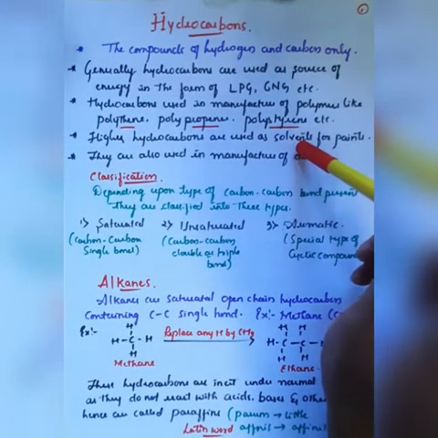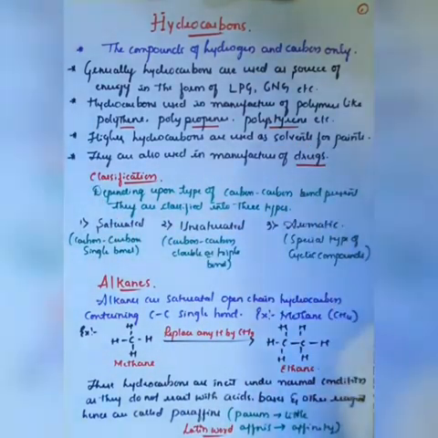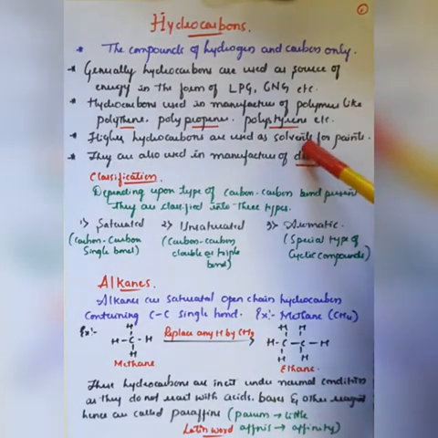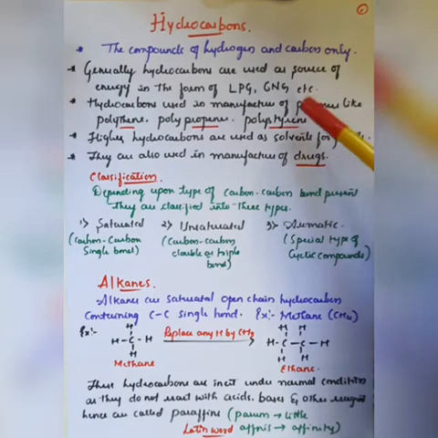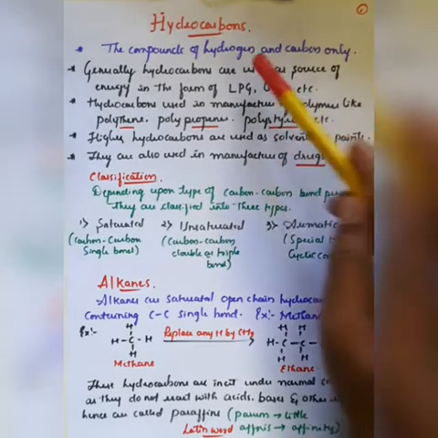The last important use of hydrocarbons is in the manufacture of drugs. Drugs means the chemical substances, which we call medicines, in most of the tablets as well as syrups. So hydrocarbons are also used in the manufacture of drugs, right? These are some of the general, day-to-day uses of hydrocarbons, right?